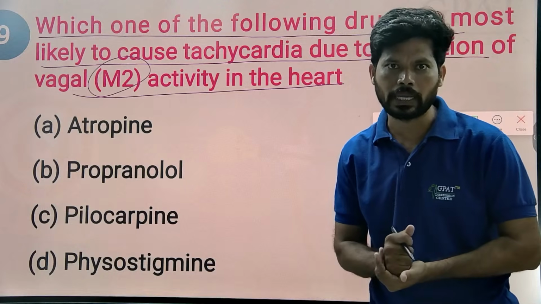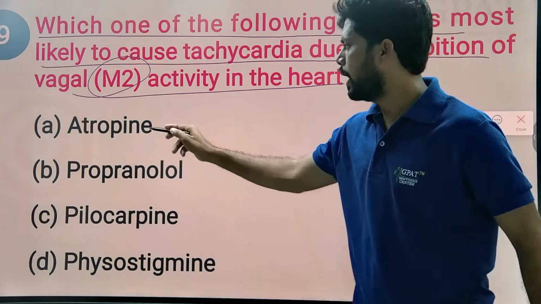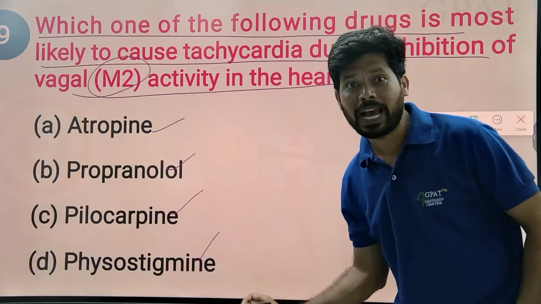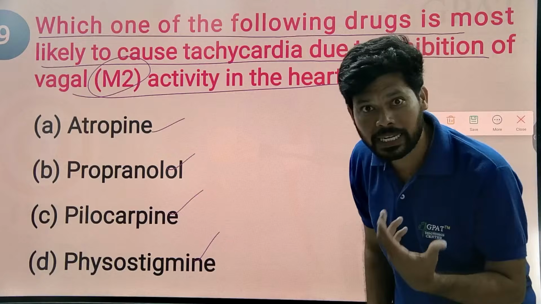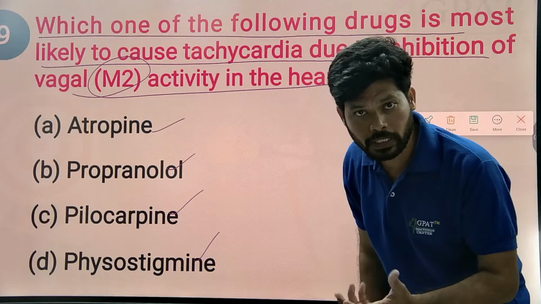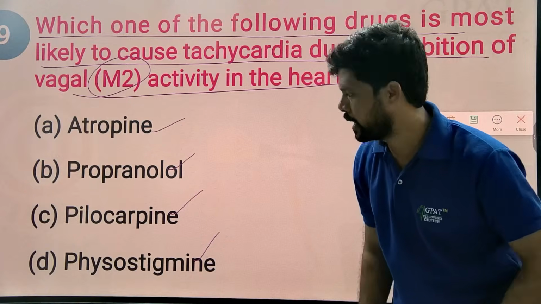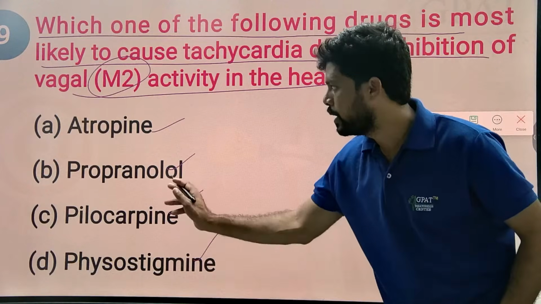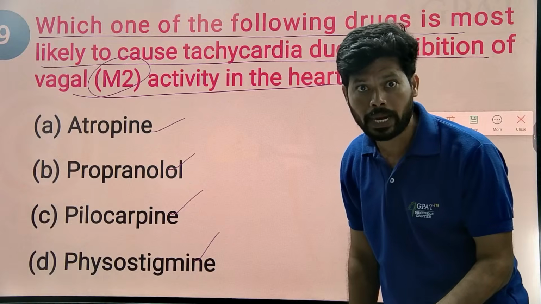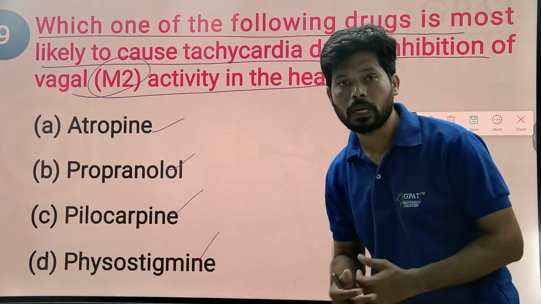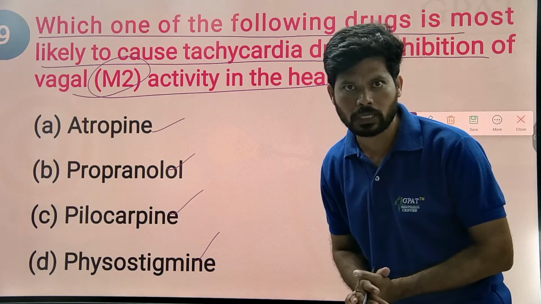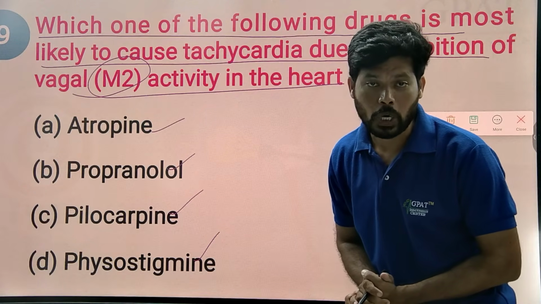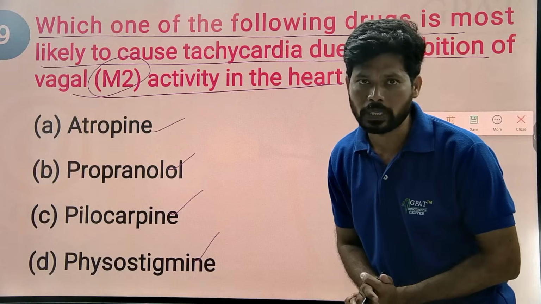But how does tachycardia occur? The drugs are atropine, propranolol, pilocarpine, and physostigmine. Physostigmine is an acetylcholine esterase enzyme inhibitor and increases the levels of acetylcholine. If acetylcholine increases on the heart, there is cardiac muscle relaxation. No. Pilocarpine is a miotic, causes constriction of the pupil of the eye. Propranolol is a non-selective beta blocker, acts on beta adrenergic receptors. And atropine is a parasympatholytic, blocks muscarinic receptors. Atropine blocks type 2 muscarinic receptors on the heart and causes tachycardia by causing cardiac muscle contraction.